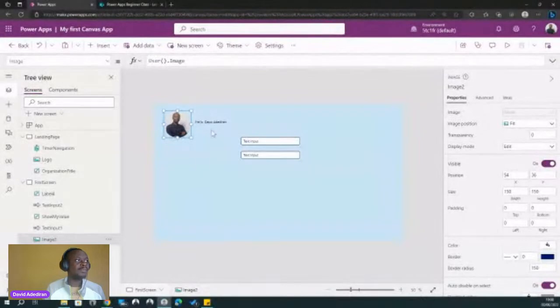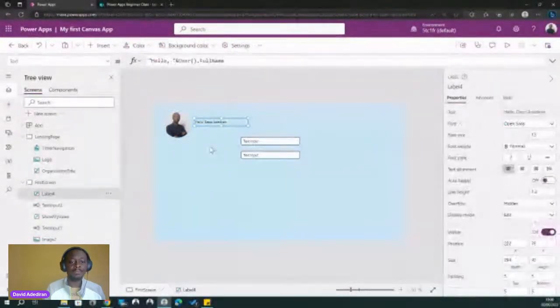For the name, you can see that there's user dot full name. There is an ampersand sign there. Don't worry, we'll talk about that at a later time. But basically, the user dot full name is just a way to get the current user's full name. So these are just the easy way to do that. So it's a nice touch so that when users log into our app, they can see their name and welcome them. Hello, Joshua. Hello, James. Hello, Tobias. Whatever. You see your name there. So it's just a nice touch.